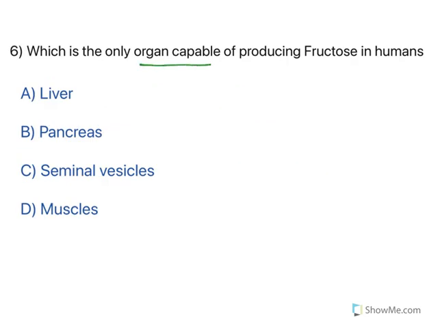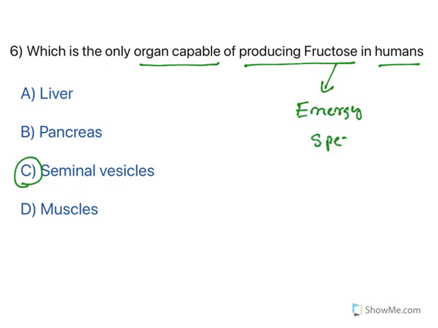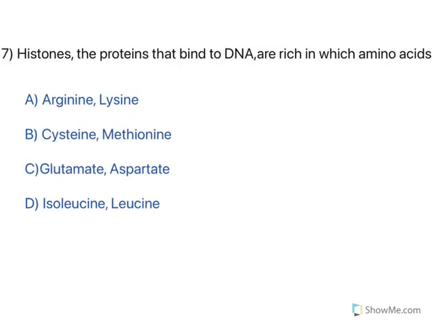Which one is the only organ capable of producing fructose in humans? Fructose can be synthesized only in the seminal vesicles. The reason is that fructose is the main energy source for the sperm. So only the seminal vesicles have the capability to produce fructose in human beings. This is the only organ which can produce fructose. So the option is C. Moving to the next one.